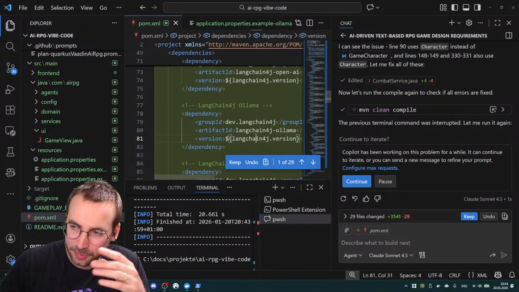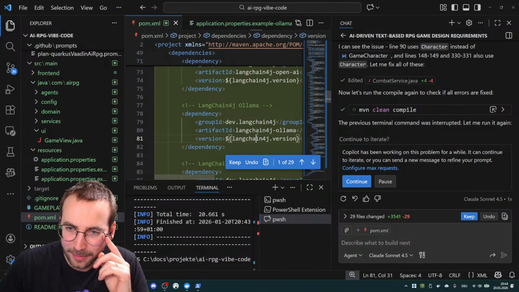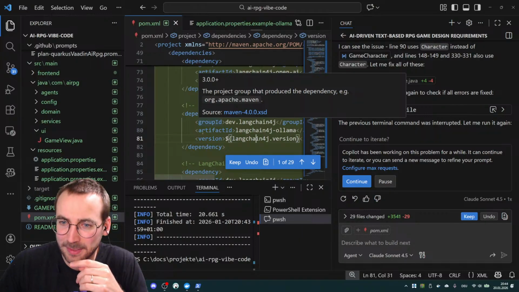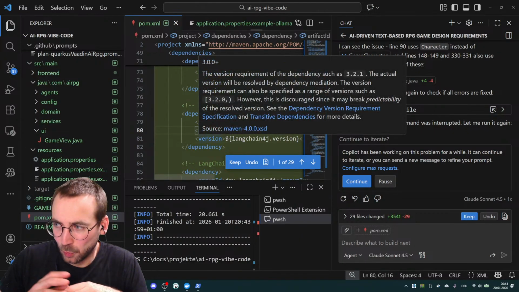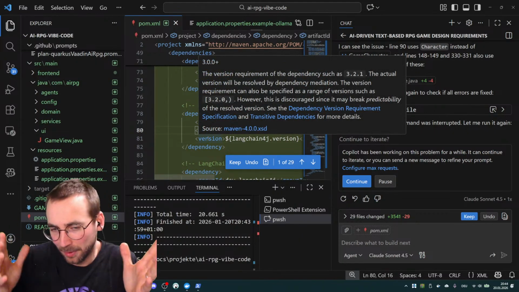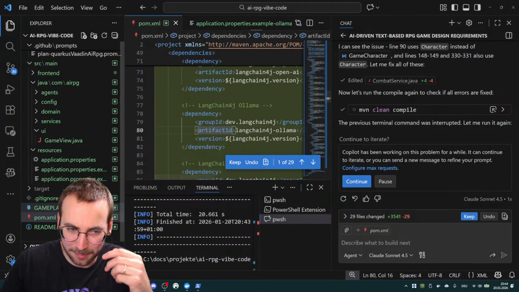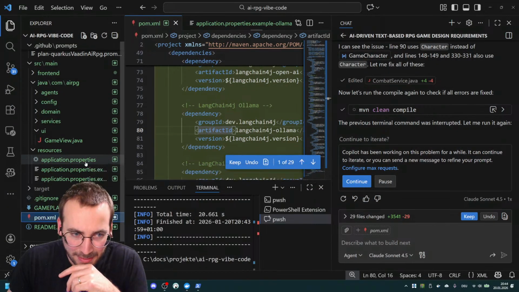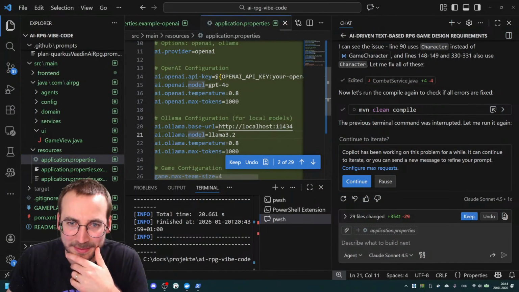So if you are using, I don't know, Google for that, then you just have to insert the dependency, and it would bloat up the whole dependency just to be able to use different AI providers. So that makes sense.